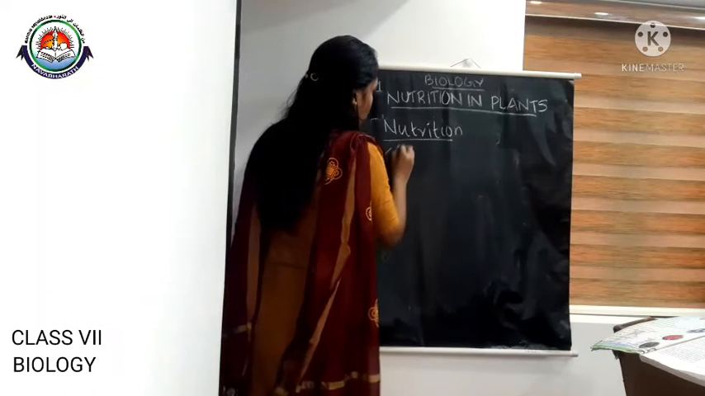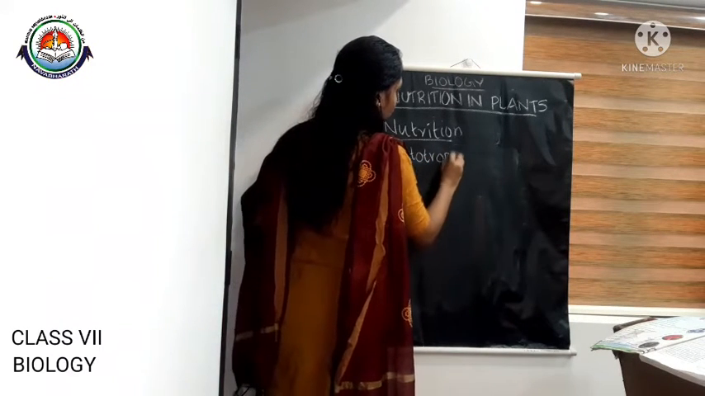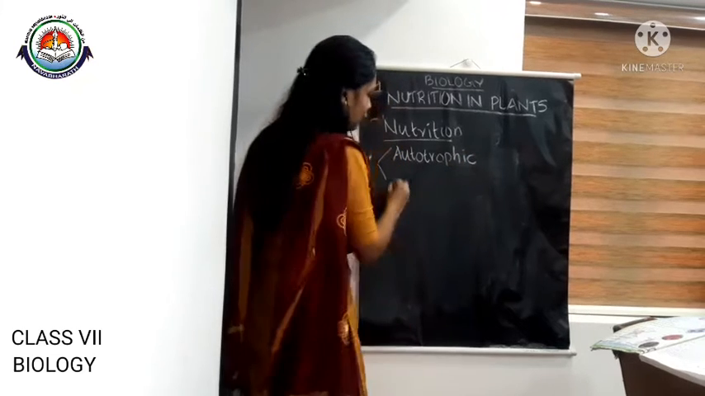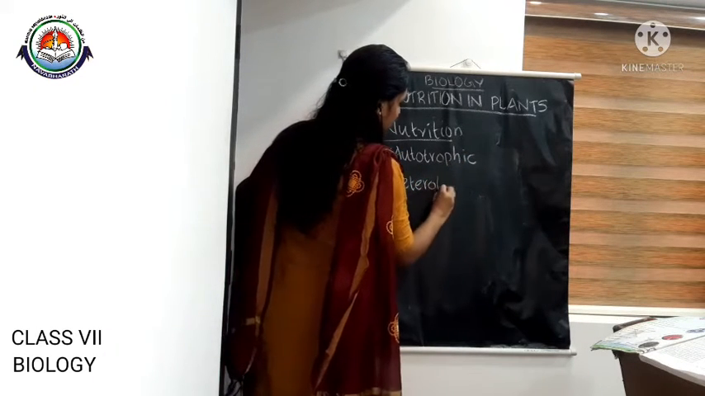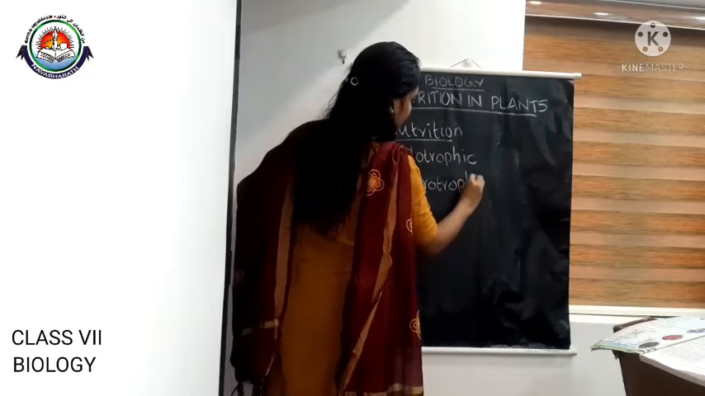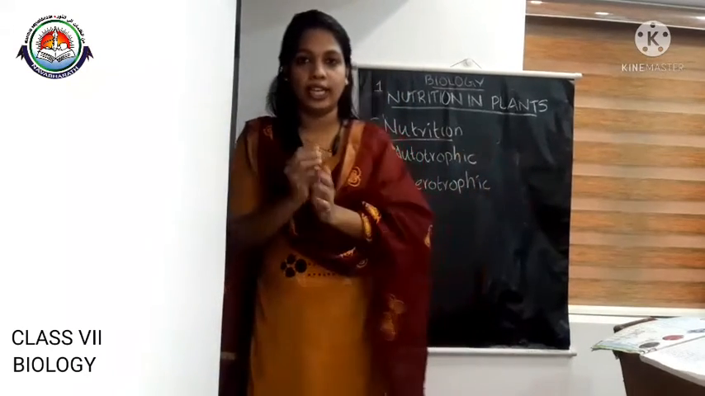First one is autotrophic nutrition, and the second one is heterotrophic nutrition. These are the two types of nutrition found in organisms.